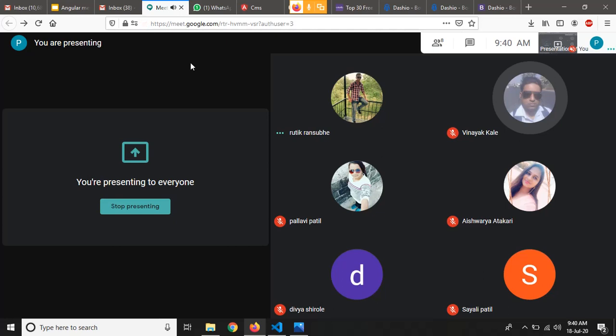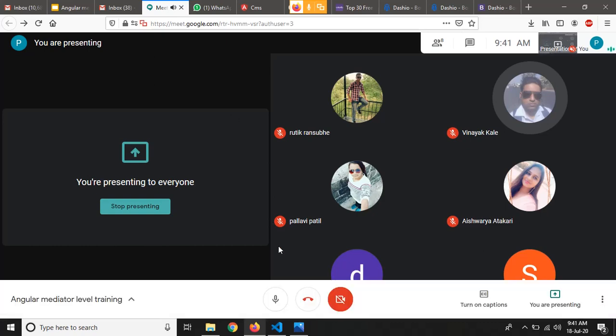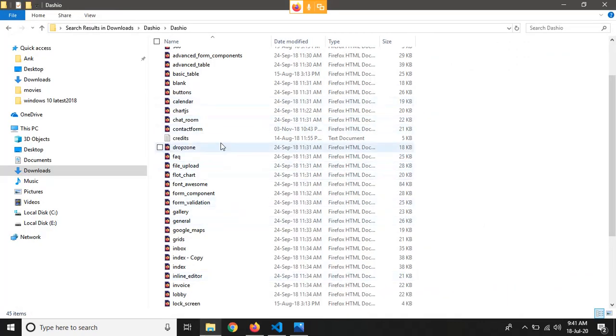Okay, fine. So from the download menu, what we are going to do is open the index.html file in VS Code in order to copy all the paths for the CSS and JavaScript files, so that we can integrate that template into our application. So that's what I'm going to do. I am in the directory of the template that we have downloaded, and we have to open this index.html file